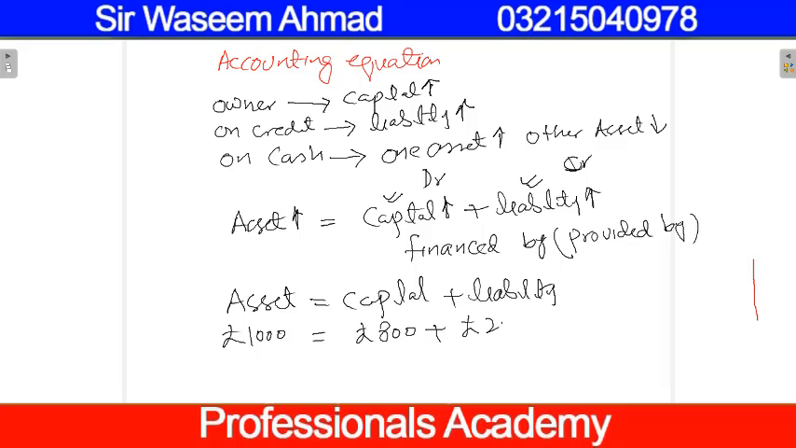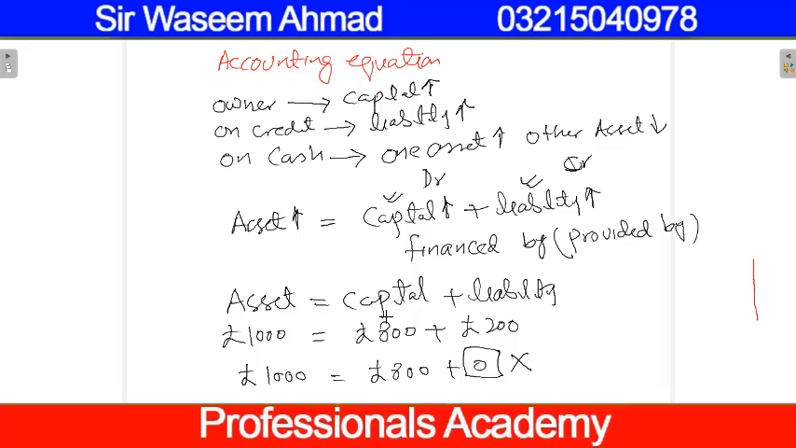If for example a business has an asset valuing pound 1000 and the capital is pound 800, the balancing amount pound 200 is liability. So this accounting equation will always equate. It is not possible that one side of the equation is pound 1000 and the other side is pound 800 and there is no liability. If the capital is pound 800, definitely the liability will be pound 200.